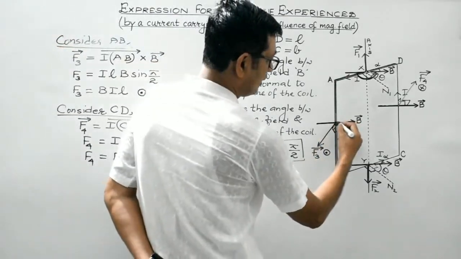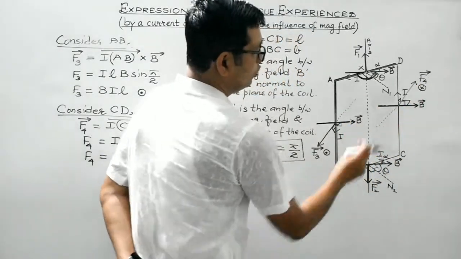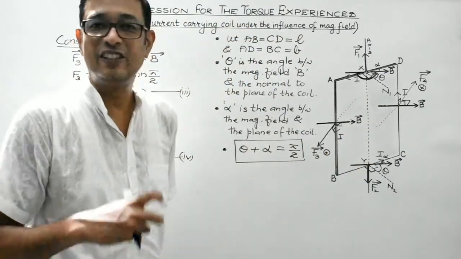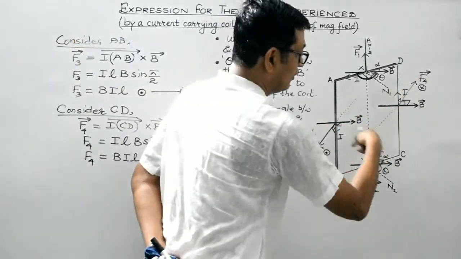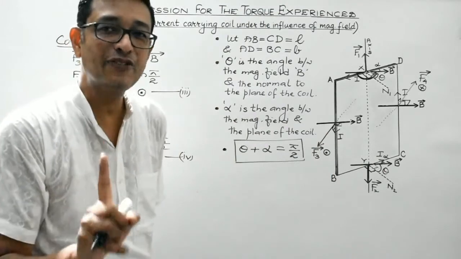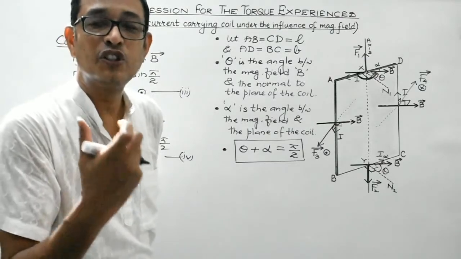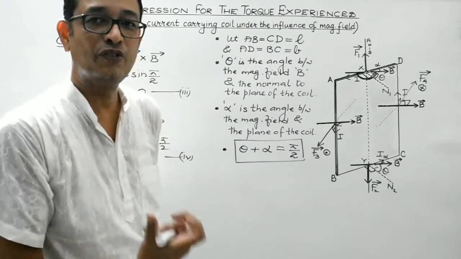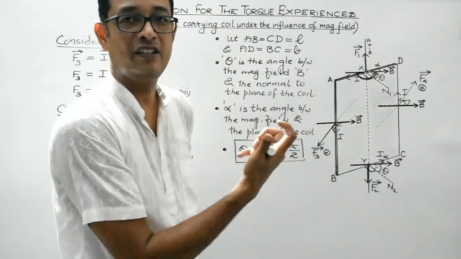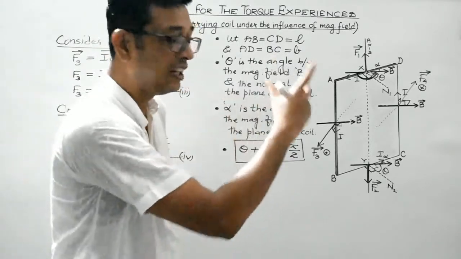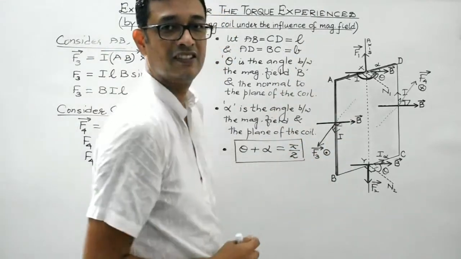Look, F3 is acting along this line, and F4 is acting along this line. So these two forces, although equal in magnitude and oppositely directed, are acting on different lines of action, and therefore they won't cancel out the effect of each other. Instead, they will constitute a torque and will induce a rotational effect. That is, it will make the current carrying coil rotate in a particular direction about its axis.